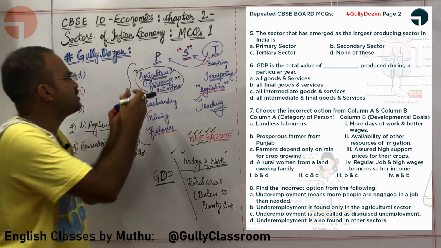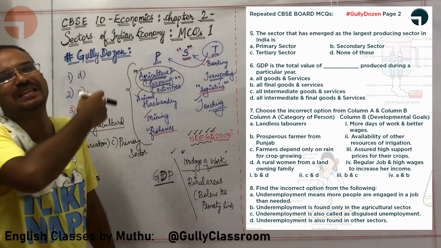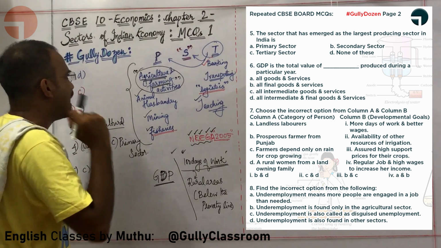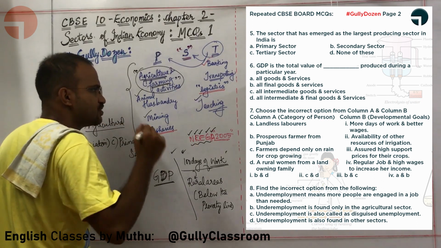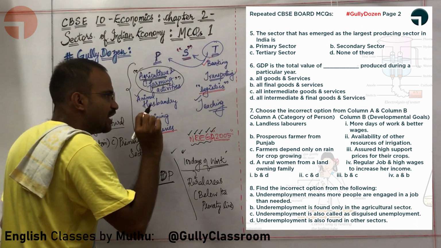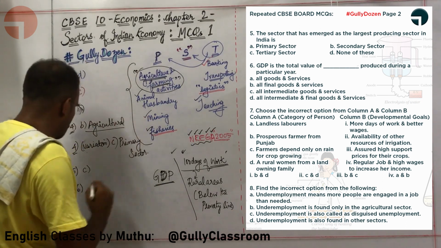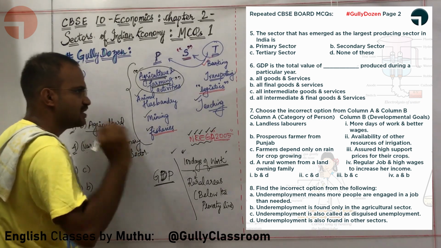Sir, so what is wheat called as? Here in this example, wheat can be called as intermediate product. Okay sir, I am comfortable with this particular idea. Now let us go for the sixth question. GDP is the total value of option B, all final goods and services produced during a particular year in a particular country. That is fine.